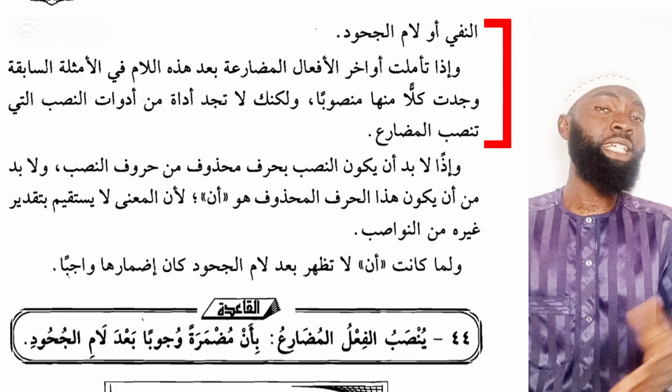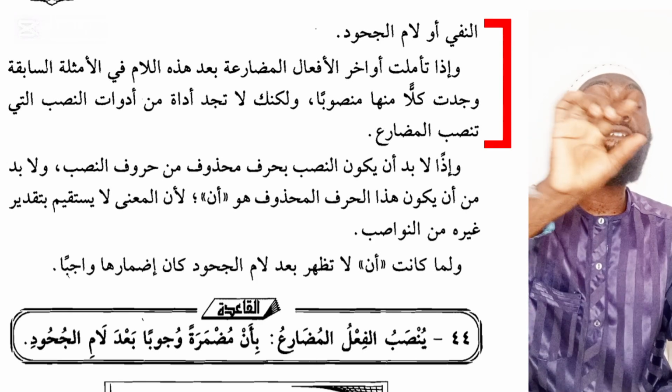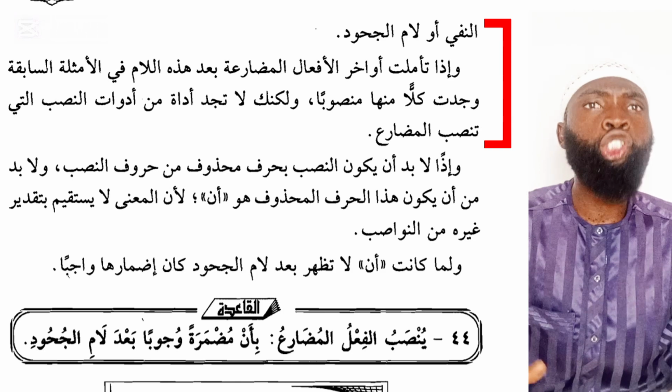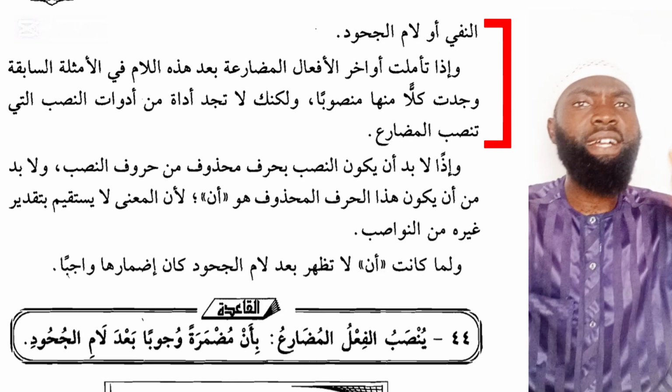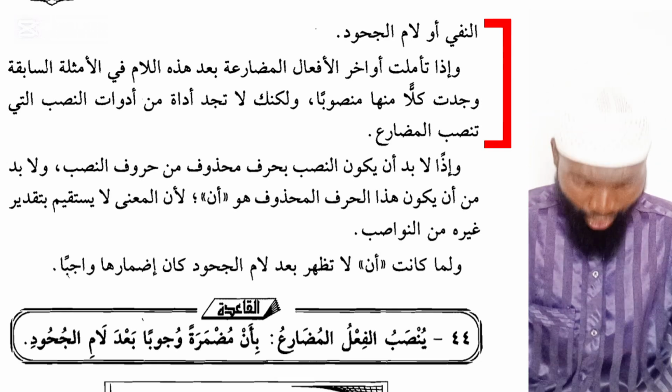But when you look at these present tense verbs and see that they all are appearing with a fatha at the end, you will also see that the 4 particles which usually make a present tense verb carry fatha are not to be seen. They are nowhere to be found.